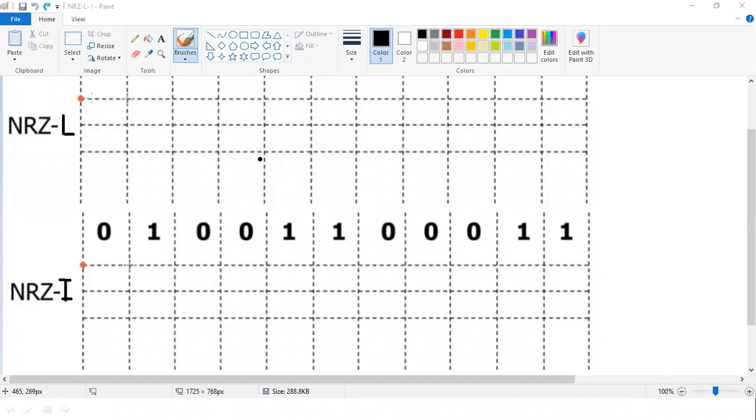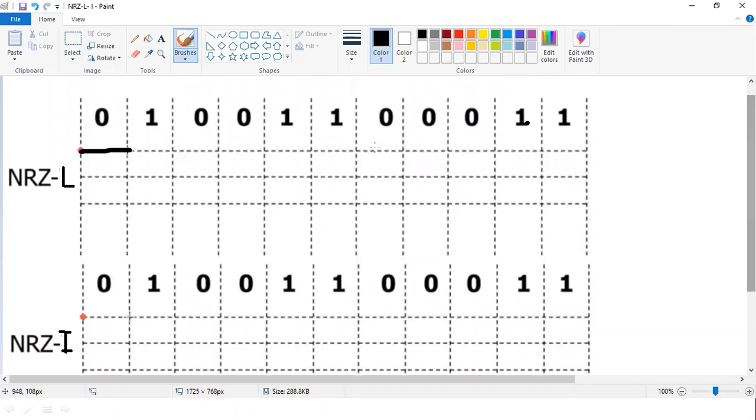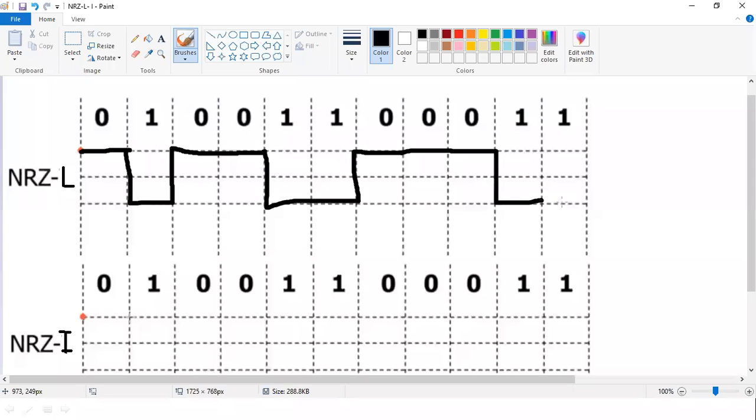I'm repeating it here. In this case we have NRZ-L, where the 0 bit is at positive polarity as per the discussion of the NRZ scheme, and 1 is the negative polarity. 0 is positive polarity, 1 is negative polarity, again 0 is positive, next bit is 0 positive, next bit is 0 positive, next bit is 1 negative, next bit is 1 negative.